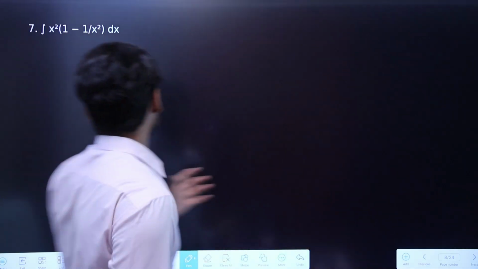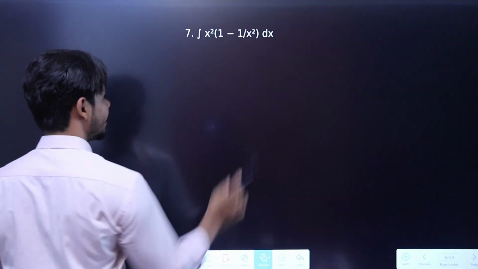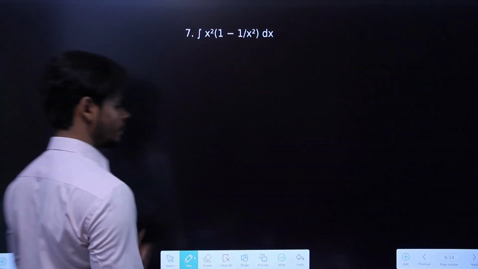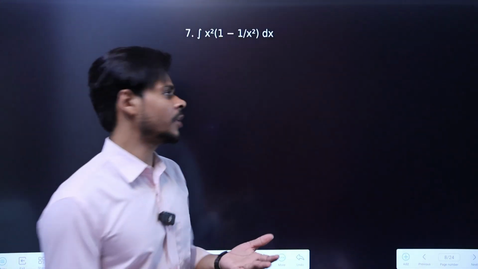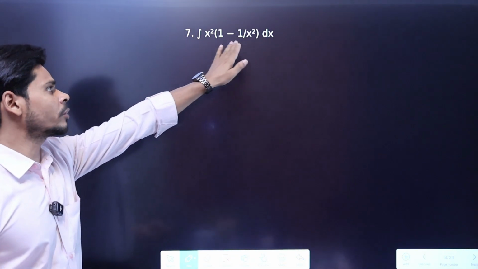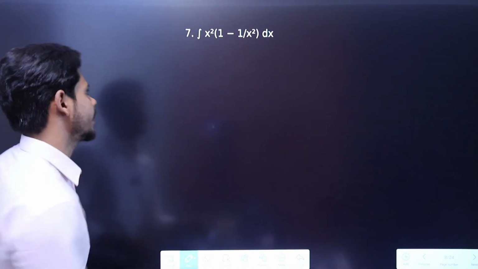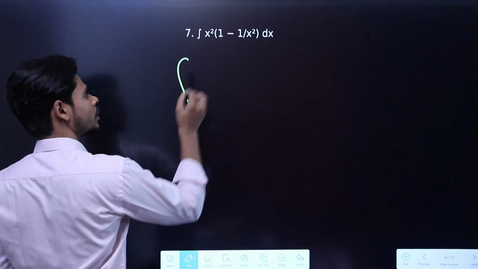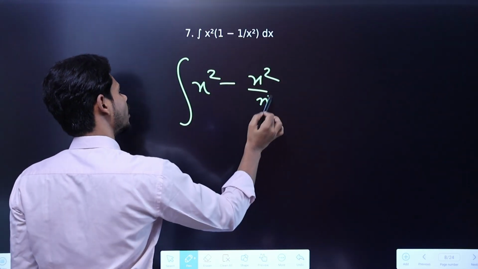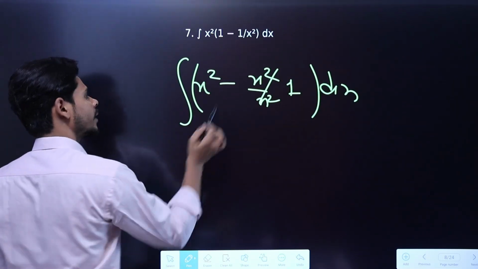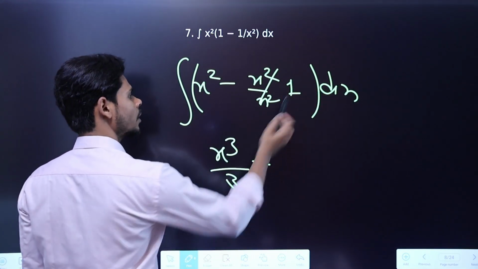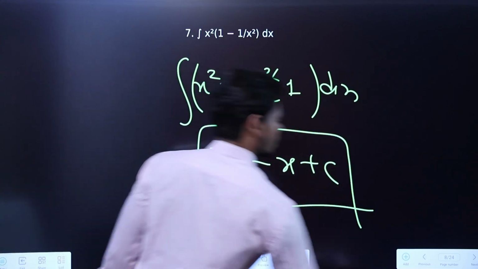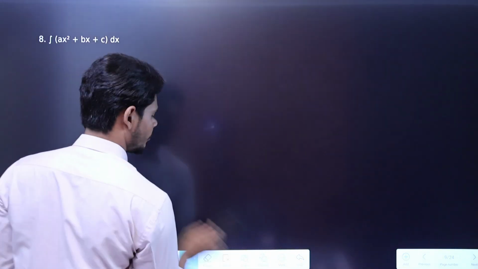Now because here we are given two functions in product, first of all what we have to do is convert them into plus or minus, because we can't find the integral of a product till now. I have not explained how to find it yet. So first we convert them into plus or minus, and then we will find the integral, right? So multiply by x square, so it will become x square, then minus x square by x square, which is nothing but 1, right? Now the integral of x square will become x cube divided by 3, minus 1 will become x, then plus c. That's it. Next. Again same thing, we are given the question directly here.